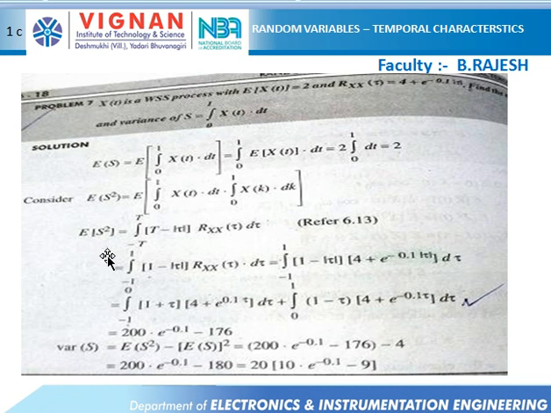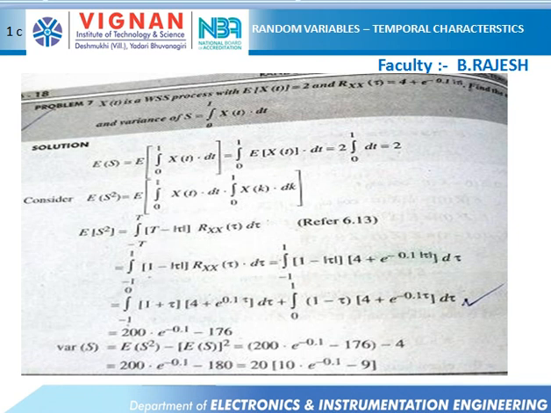Now going to the variance: variance of s is equal to e of s square minus e of s whole square. We have already found e of s, so now we need to find e of s square. The formula looks like this: integration from minus 1 to 1 of (1 minus mod tau) times the autocorrelation of that function.